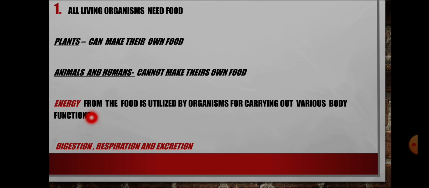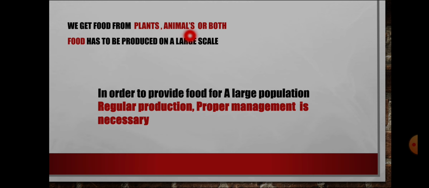Next, what is energy? Energy from the food is utilized by ourselves. That means energy from the food is utilized by organisms for carrying out various body functions such as digestion, respiration, excretion. We get food from plants, animals or both, as you already know. And food has to be produced on a large scale. In order to provide food for a large population, regular production and proper management are of course necessary.